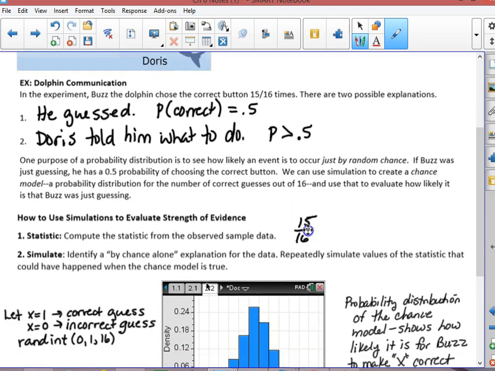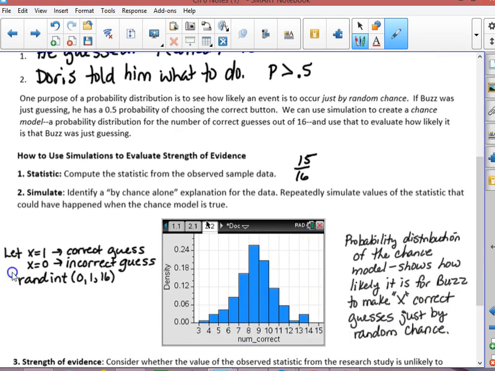So what we did in class was this. We let x equals 1 represent a correct guess, x equals 0 represent an incorrect guess, and we used randInt(0,1,16) to simulate 16 random guesses. And then we kept track of how many correct guesses, and we did this really easily by taking the sum of all of this.